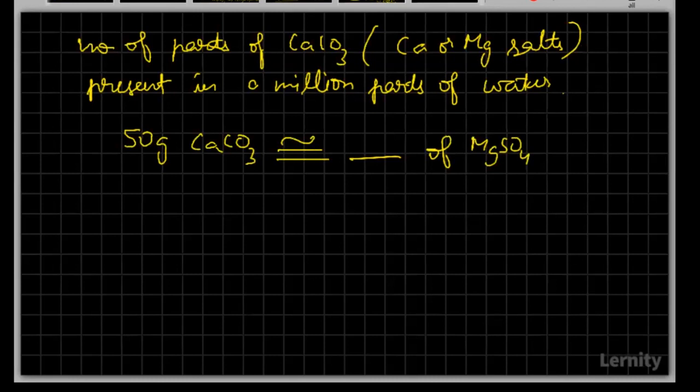So you have to just take the equivalent weights. As this salt had the mass of 100, it is 100 by 2. So I'll get it as 50 grams. Similarly, try to do it for this salt. I'm giving you the molecular weight of this magnesium sulfate as 120. So tell me it will be equivalent to how many grams?